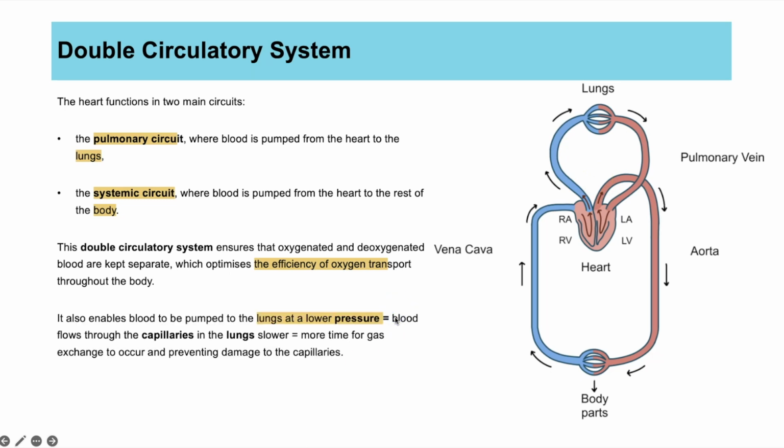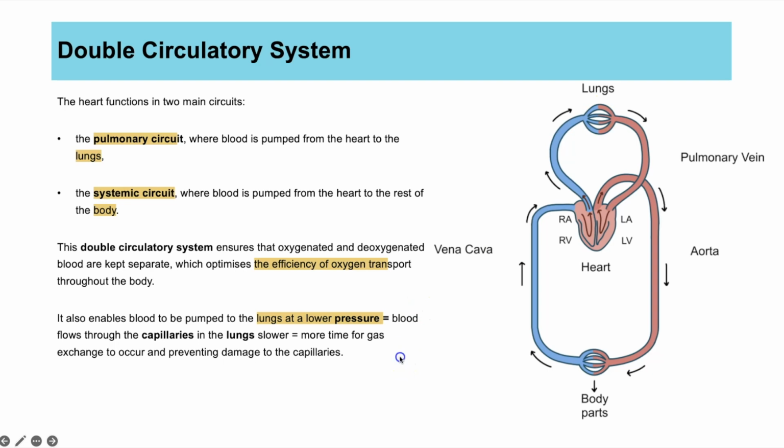It's also really helpful because it means that the blood can be pumped to the lungs at a lower pressure than the blood that is pumped to the rest of the body. And that's good because we want the blood to go to the lungs at lower pressure so that the blood flows through the capillaries in the lungs slower. And that means there's more time for oxygen to diffuse into the blood. And it also means if it's going at a lower pressure, it's less likely to cause damage to those blood vessels in the lungs.